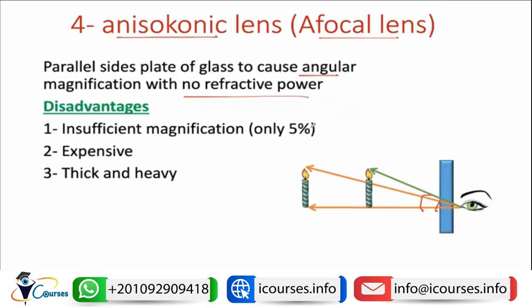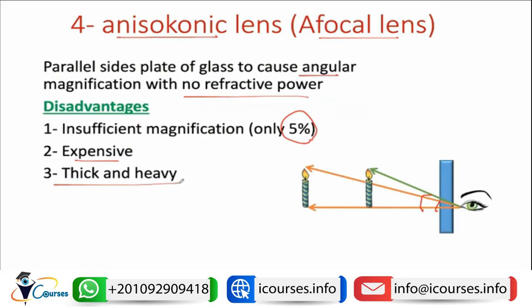So they used to put an aniseikonic lens in front of this hypermetropic eye in order to increase the magnification. However, they have some disadvantages: they show insufficient magnification, only about 5%, and they are expensive, thick and heavy.